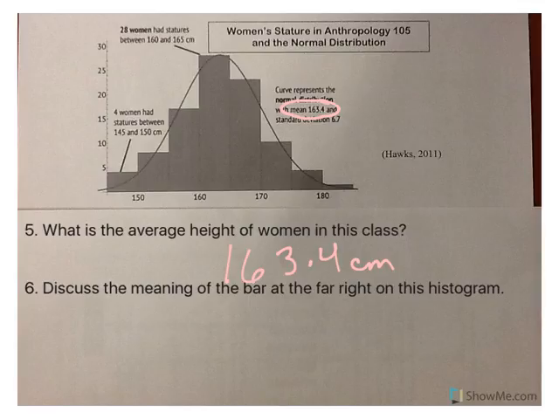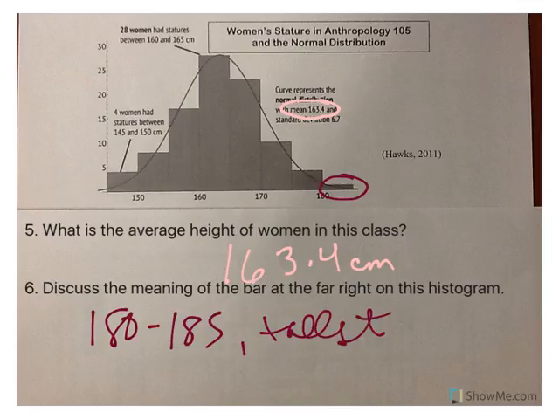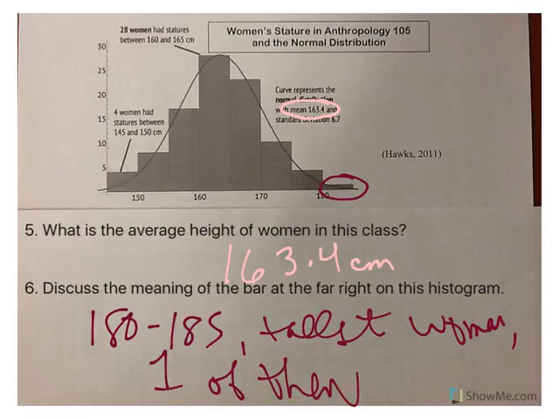Okay, and discuss the meaning of the bar at the far right. Well, this is the far right. It's the tallest, 180 to 185. It's the tallest woman, and it appears that there is one of them. So we have one tall woman in this class. I mean, that's basically what it means.